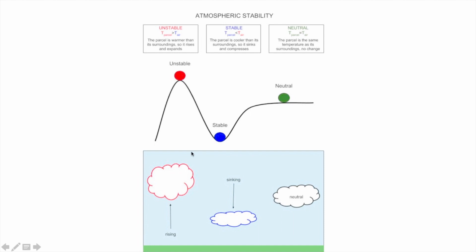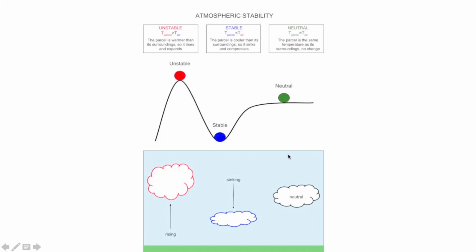Why? Because as you move towards mean sea level, the pressure will rise. The maximum pressure is at mean sea level, that is 1 atm, 1013 millibars. As you move down, the overlying pressure increases, and because of that the parcel will compress.